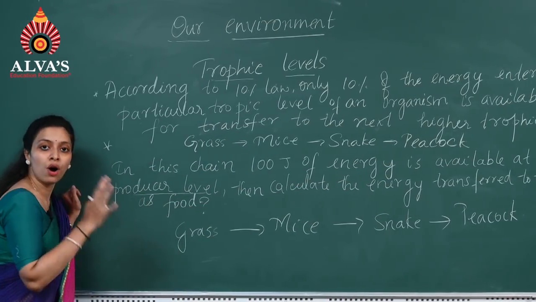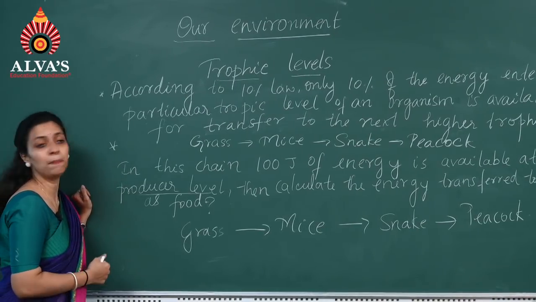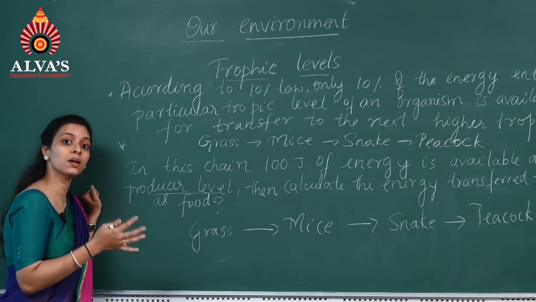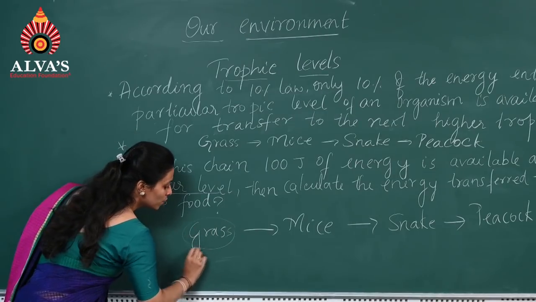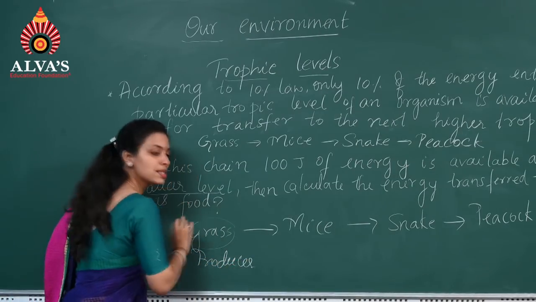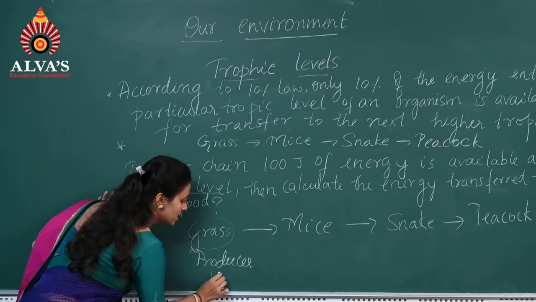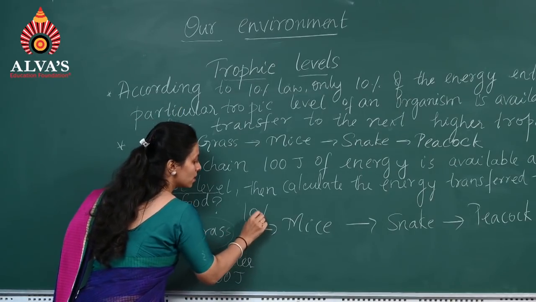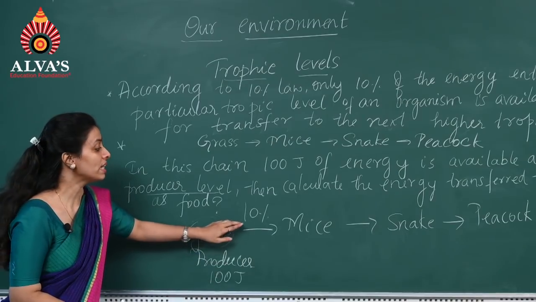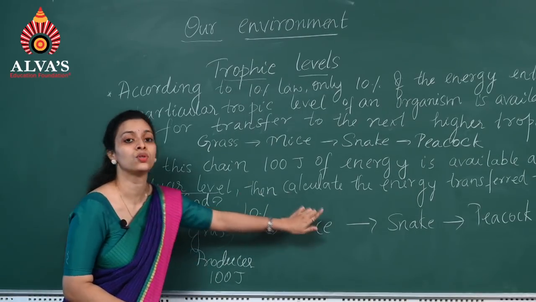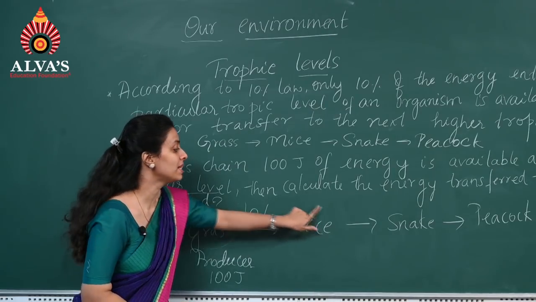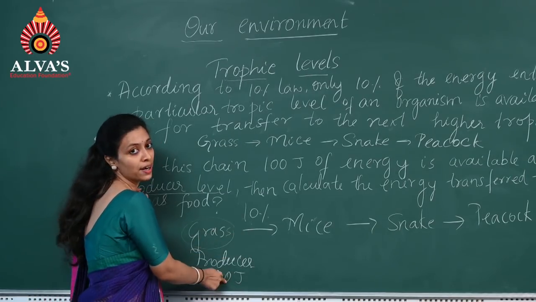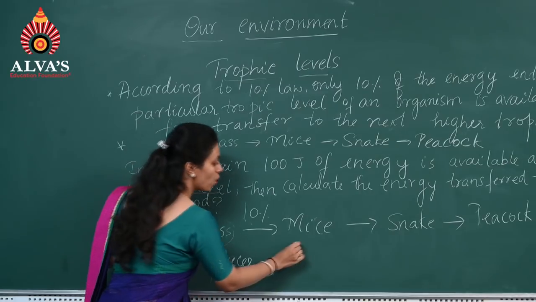So here, which is the producer? Obviously the producer is the green plant, right? Always the plants which have the capacity to synthesize their own food come under producers. So here grass is the producer. If grass is the producer, then what is the energy it has? It is 100 joules. Now according to the 10% law, out of 100 joules, only 10% of energy is getting transferred to the next trophic level, and the next animal is mice. Now how much energy is transferred to mice from 100 joules? If only 10% out of 100 is given, then 10% of 100 is obviously